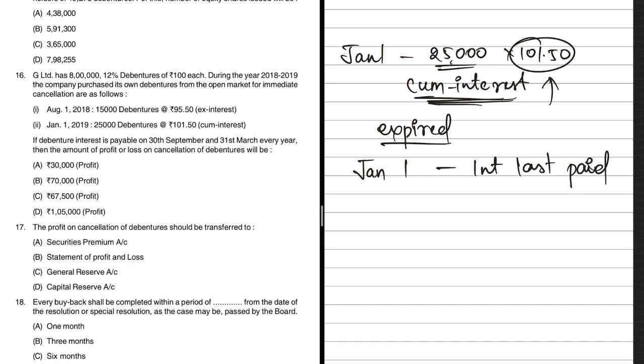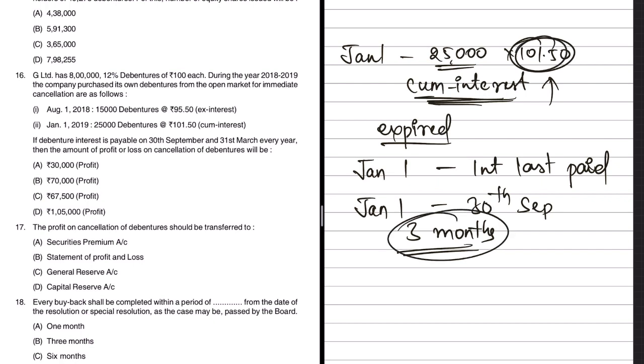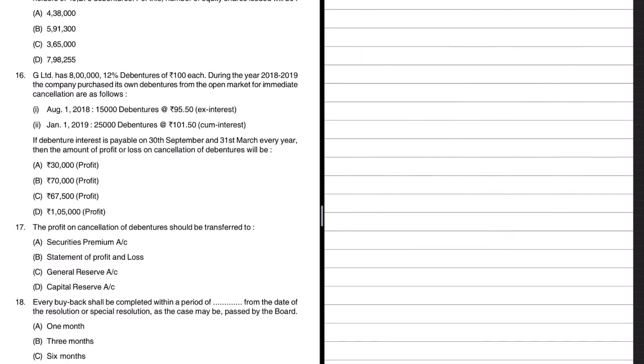So when was the interest paid? The last, or rather the previous interest was paid on 30th September. When is it being redeemed? On Jan 1st. That means there is a gap of 3 months. So for these 3 months, the company has to pay interest. Since it is cum interest, this 101.50 includes the interest due for those 3 months. So how much is that? We'll have to calculate that. So that will be